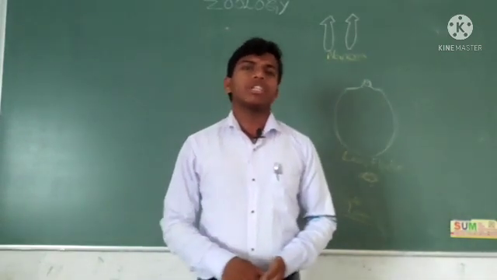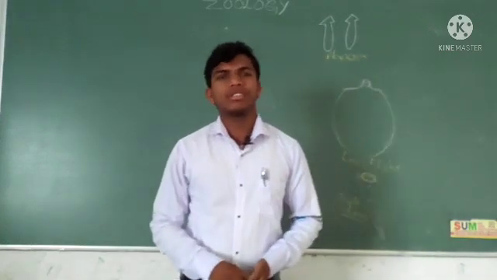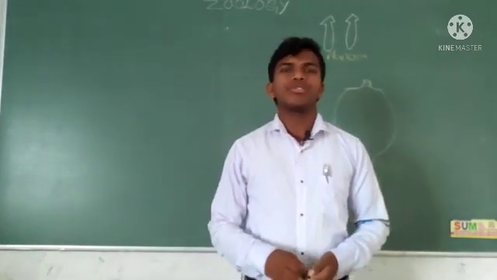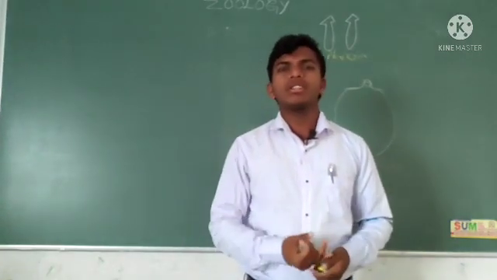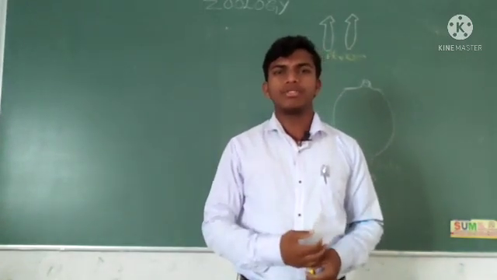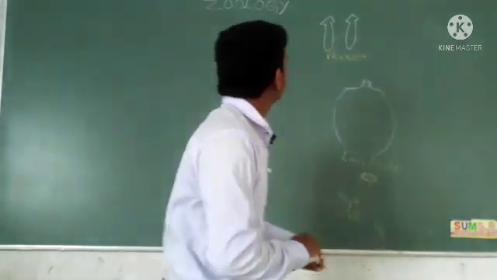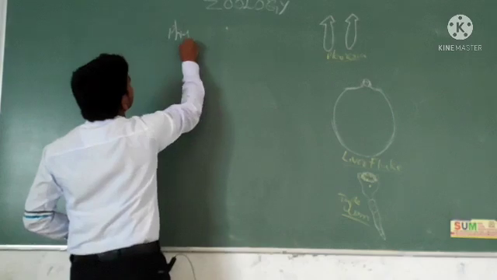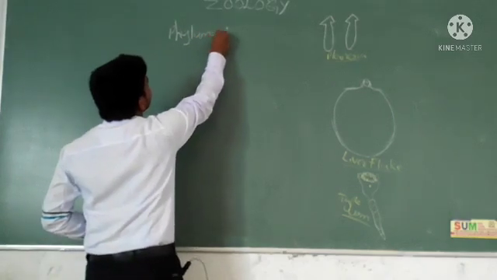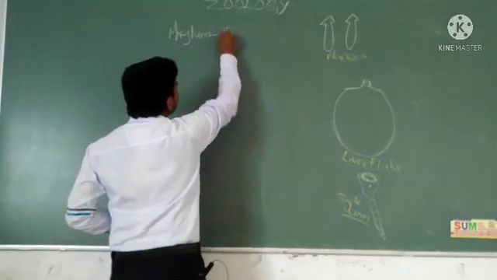Last time we have seen the third phylum, Ctenophora. What we completed till now: basic terms of the animal kingdom. First phylum Porifera, second phylum Coelenterata, third phylum Ctenophora. Now the fourth phylum is phylum Platyhelminthes.